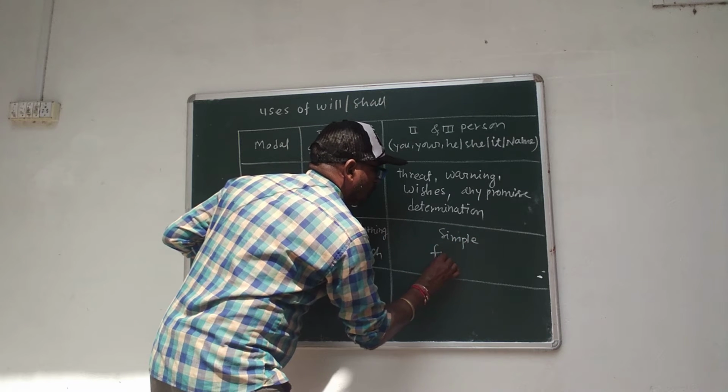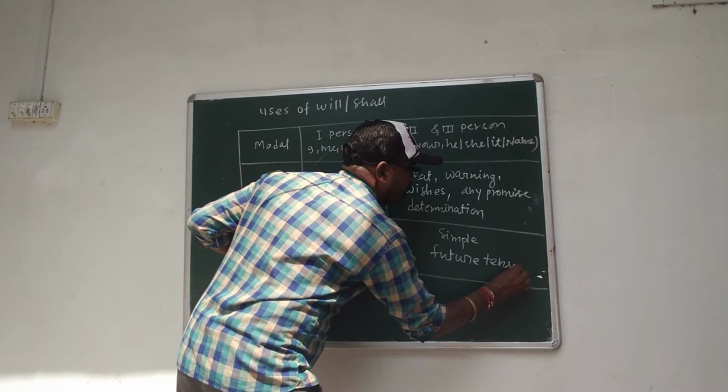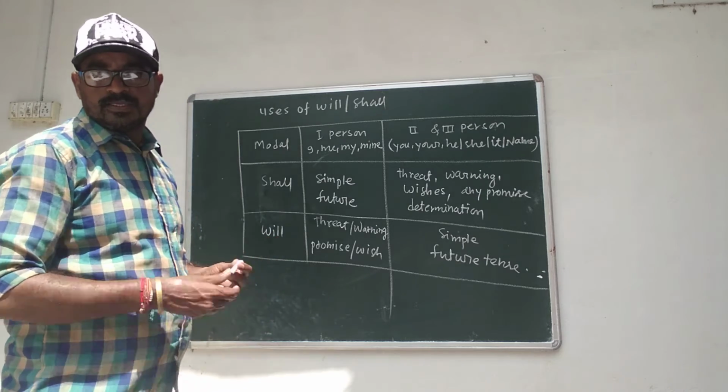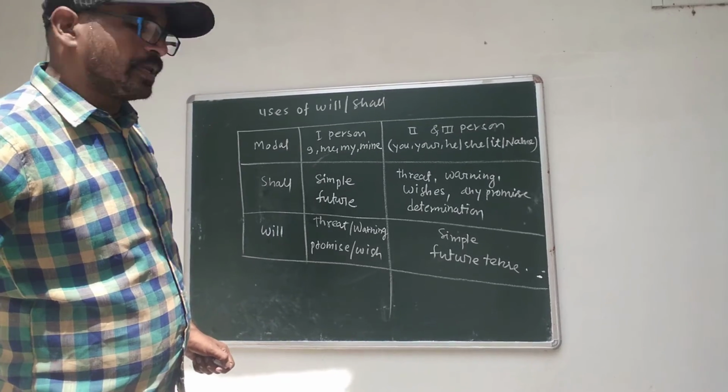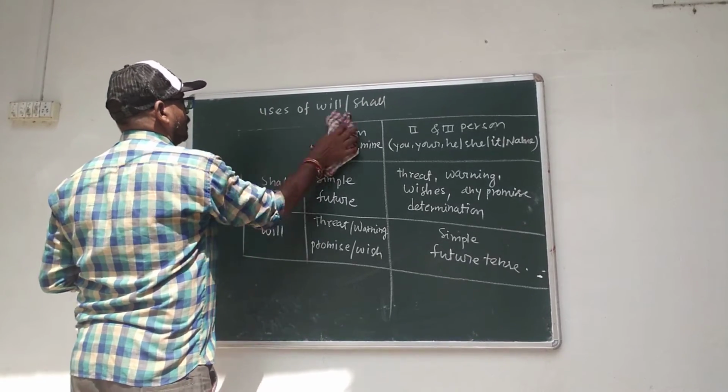Now we see examples that make clear the use of will and shall with respect to first person and second and third person.